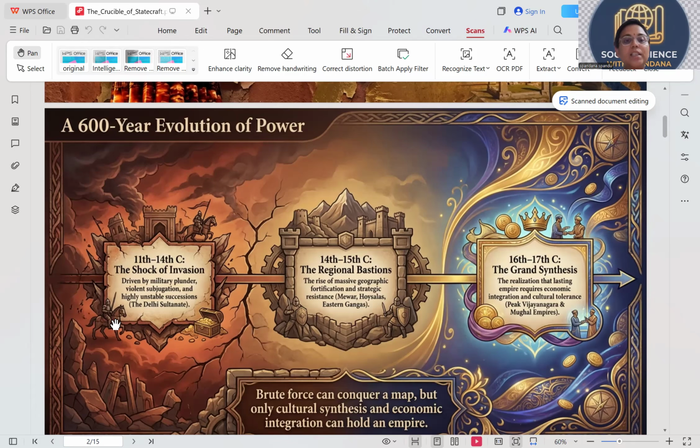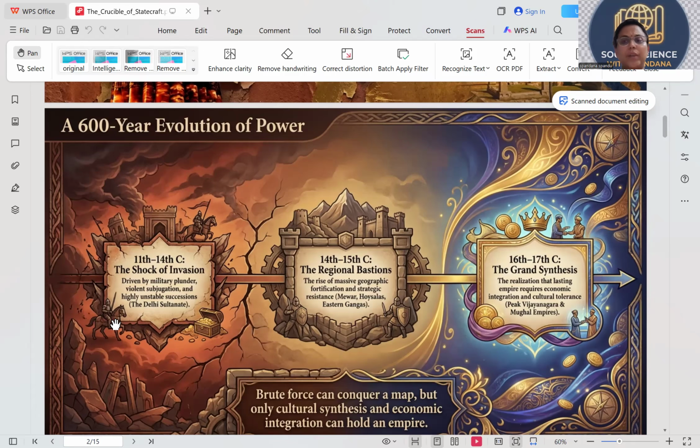And highly unstable successions. అంటే ఒక కింగ్ ఉంటాడు, ఆ కింగ్ ఎక్కువ కాలం ఉండలేడు, ఇంకెవరో వస్తారు, వాళ్ళని బిట్రే చేస్తారు, ఇంకెవరో కింగ్ అవుతారు. It was highly unstable successions. It was not proper. No king has ruled for a longer time. It was always unstable. Something else would keep happening. This is what happened from 11th to 14th century. Delhi Sultanate ఉన్న టైంలో ఇదే జరిగింది.